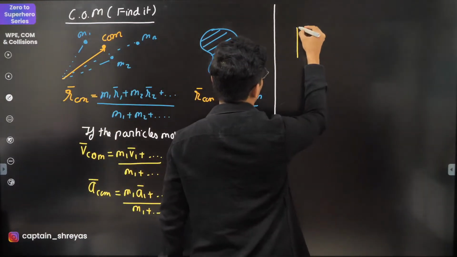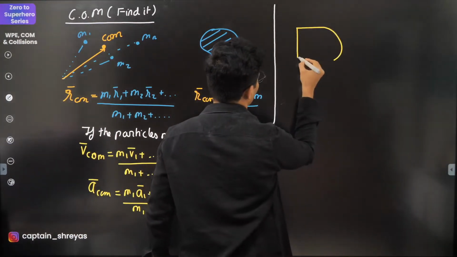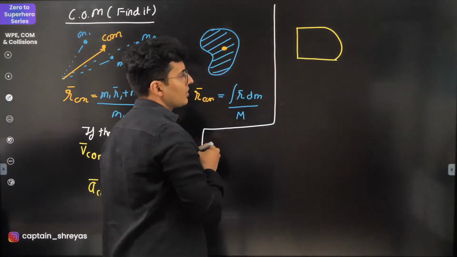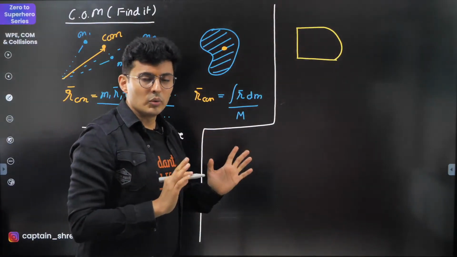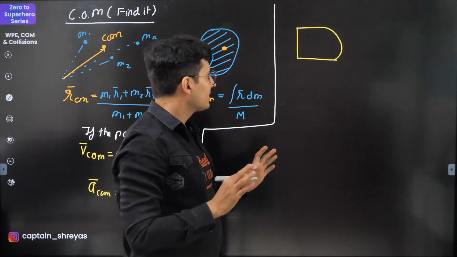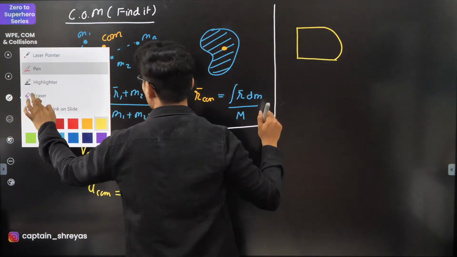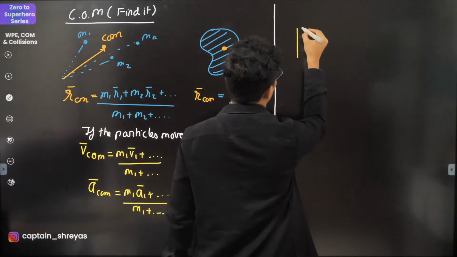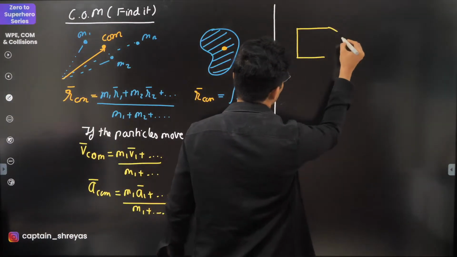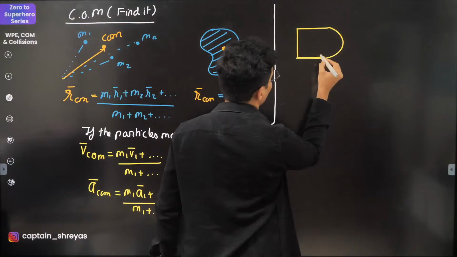Let's say like this. So this is an object whose center of mass needs to be found. What you need to do to find its center of mass is basically divide it into two parts. Let me just draw it properly, guys. Okay, divide it into two parts.